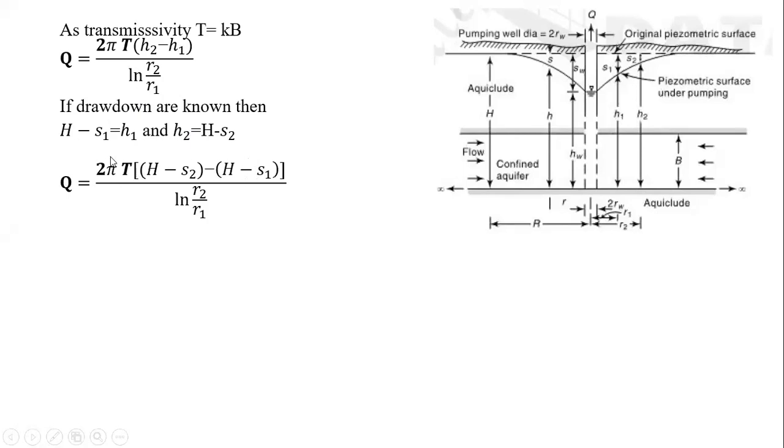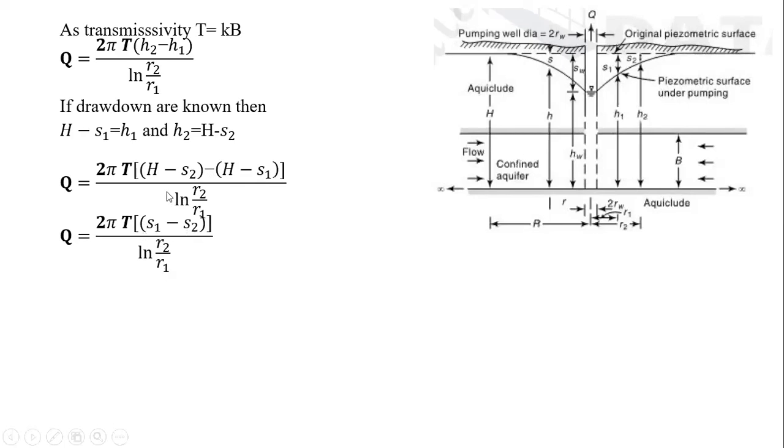So now what will happen over here? This capital H is a plus and here will be the minus. So plus H minus H will get cancelled. What else remains? 2 pi T, minus S2 minus of minus S1, means plus S1 will be there. It means that 2 pi T into bracket minus S2 plus S1. So we consider 2 pi T into bracket S1 minus S2. That is, 2 pi T (S1 minus S2) upon ln of R2 by R1.